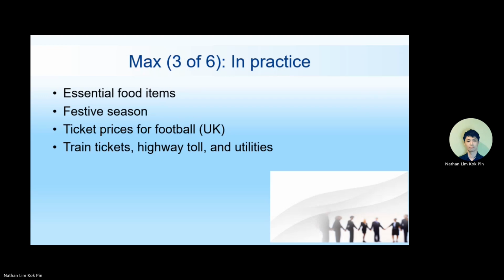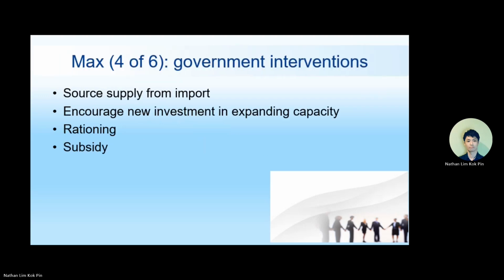Or let's say now we have a shortage of rice, we don't have enough rice, right? The price of rice is going to go up. When the price of rice goes up, your chicken rice, your bihun, everything based on rice will go up. So what happened? We have a shortage and prices are high. So we have to source from imports. If we cannot buy imports, we are in trouble. If other countries don't want to sell us rice, we are in trouble.